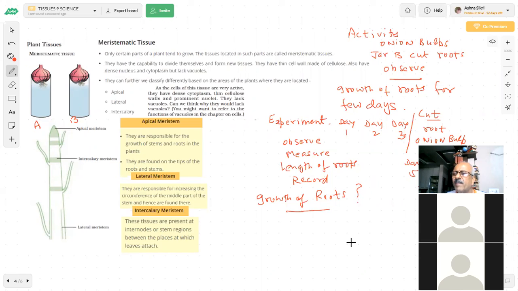Can you do this experiment? Yes or no? Will it be possible? Yes, sir. Okay, then you can try this. We will see you in the next class. By that time, you will give me answers to this question, this activity, what is going to happen.